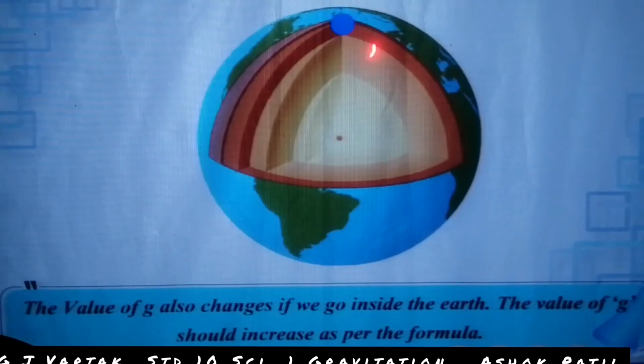Change with depth. Here is the depth of the Earth. The value of g also changes. If we go inside the Earth, the value of g should increase as per the formula. Look here, this is the Earth, inside the Earth. The value of g also changes.